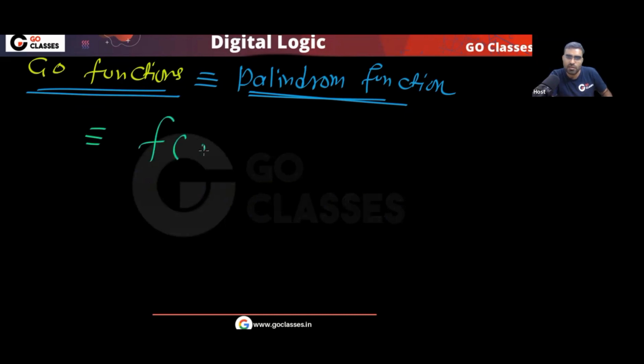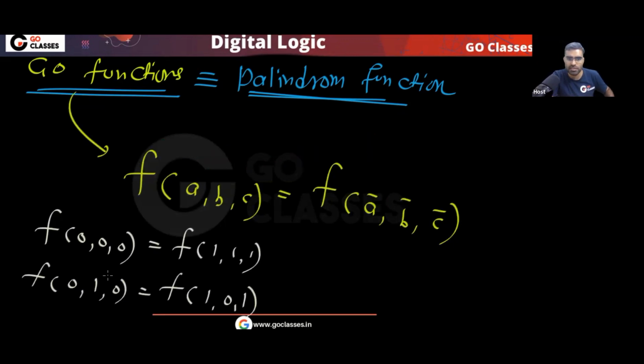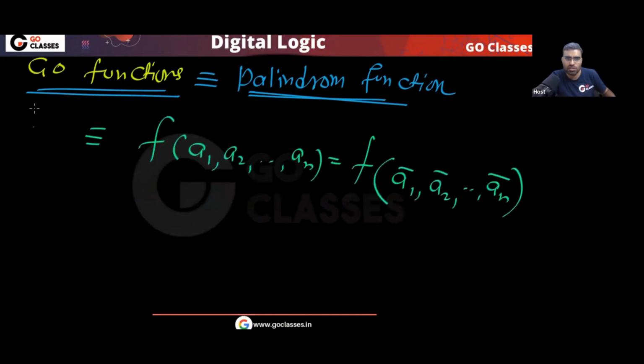So these are different names. The function f(a1, a2, ..., an) is equal to f(a1 complement, a2 complement, and so on, an complement). You can see f(000) is the same as f(111), f(010) is the same as f(101). For example, f(110) will be the same as f(001). So all these things are the same. Is this clear?